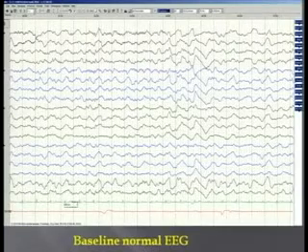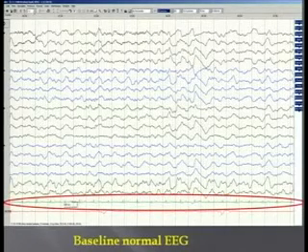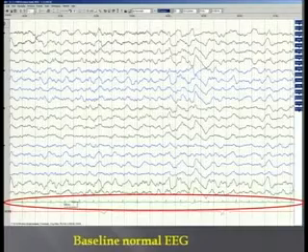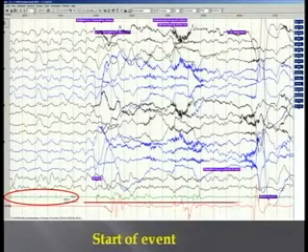This is the baseline EEG, which shows a normal EEG pattern, and this is the simultaneous ECG monitoring. The last but one channel, shown in green, is the ECG monitoring. So this is a normal EEG pattern on all the EEG channels and an ECG on the bottom, which I have highlighted, which is normal. This is when the event starts during this recording at about 11 in the night. And as you can see here, the initial ECG is normal, then we have some bradycardia episodes. Over 3 minutes, she had bradycardia, asystole and seizure.